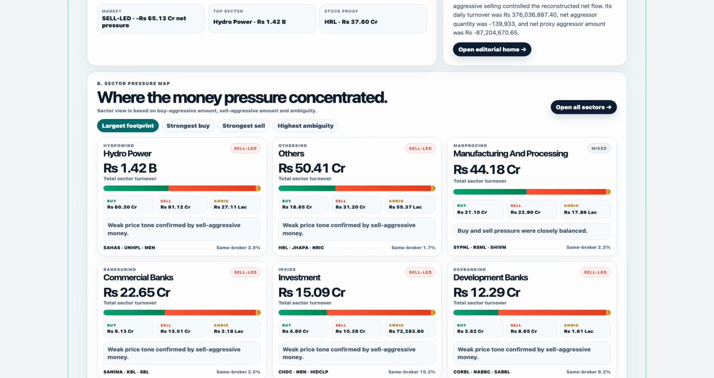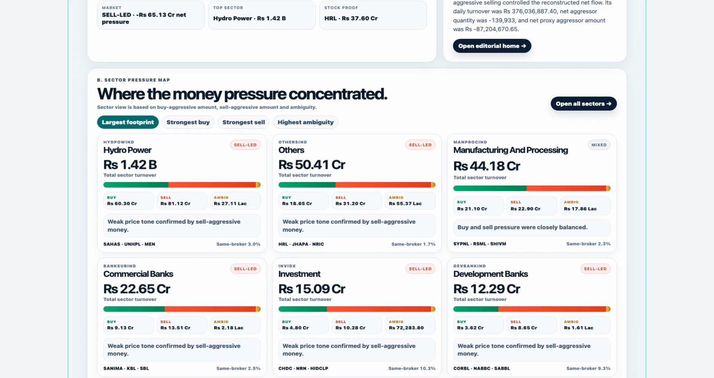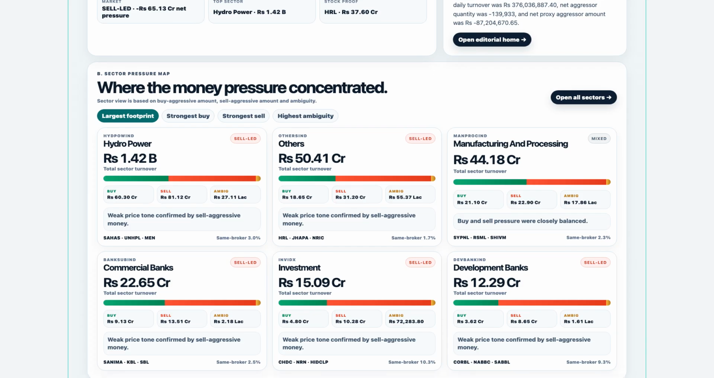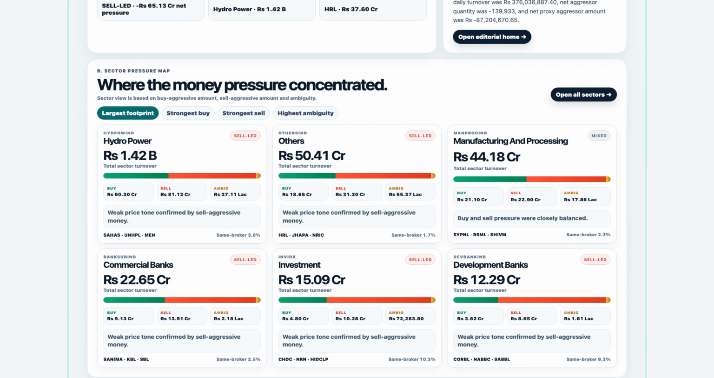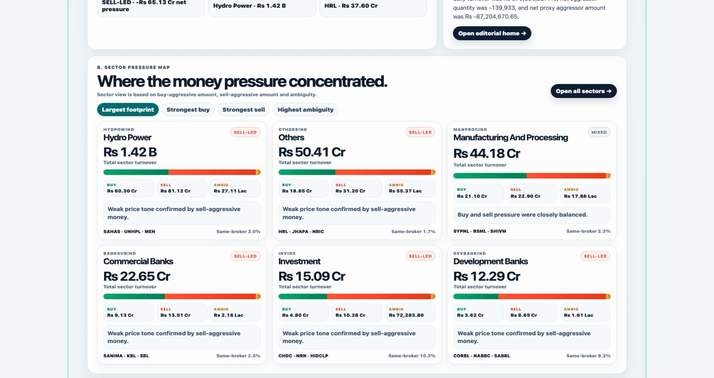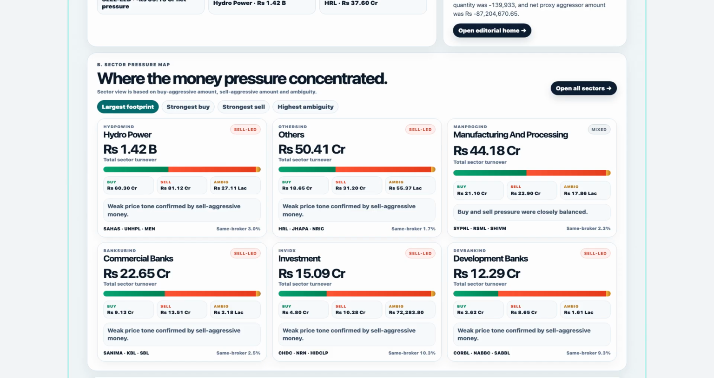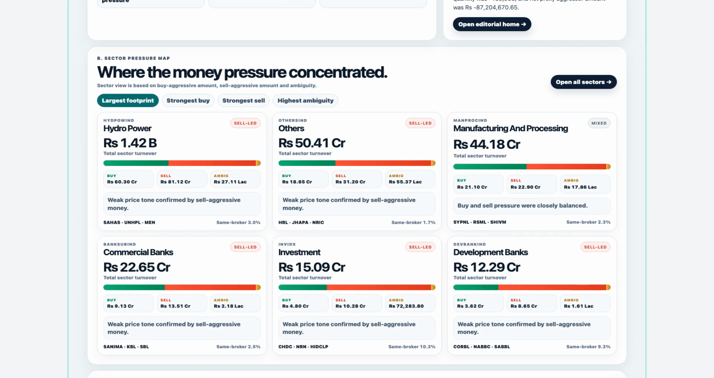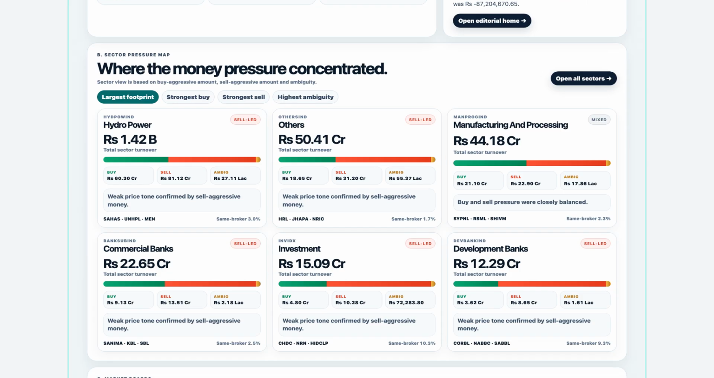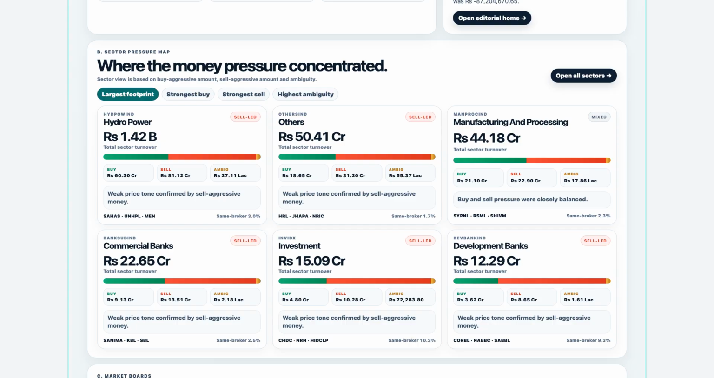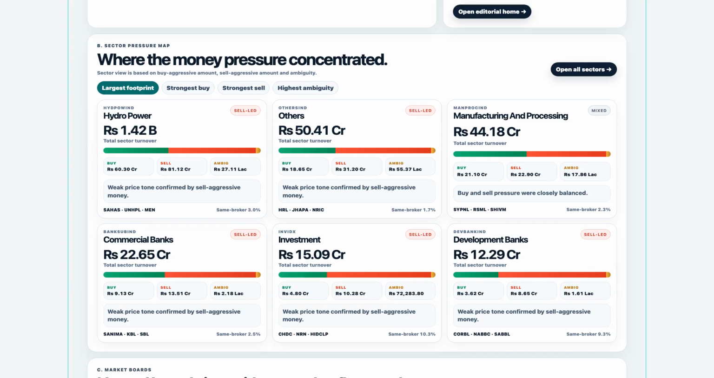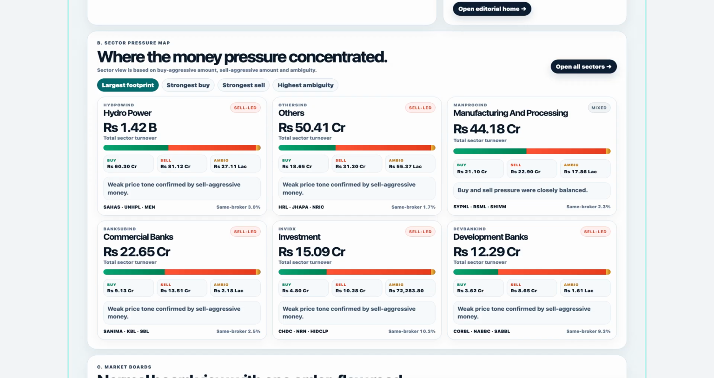For May 14th, the clean story is this. The whole market was sell-led, hydropower carried the largest sector footprint, and HRL became the stock selected for deeper proof. But the page still leaves room for variety, because not every active stock behaved the same way. Some stocks showed confirmed upside. Some showed confirmed downside. Some rose while sellers stayed active. Some showed buy support that failed to lift price.